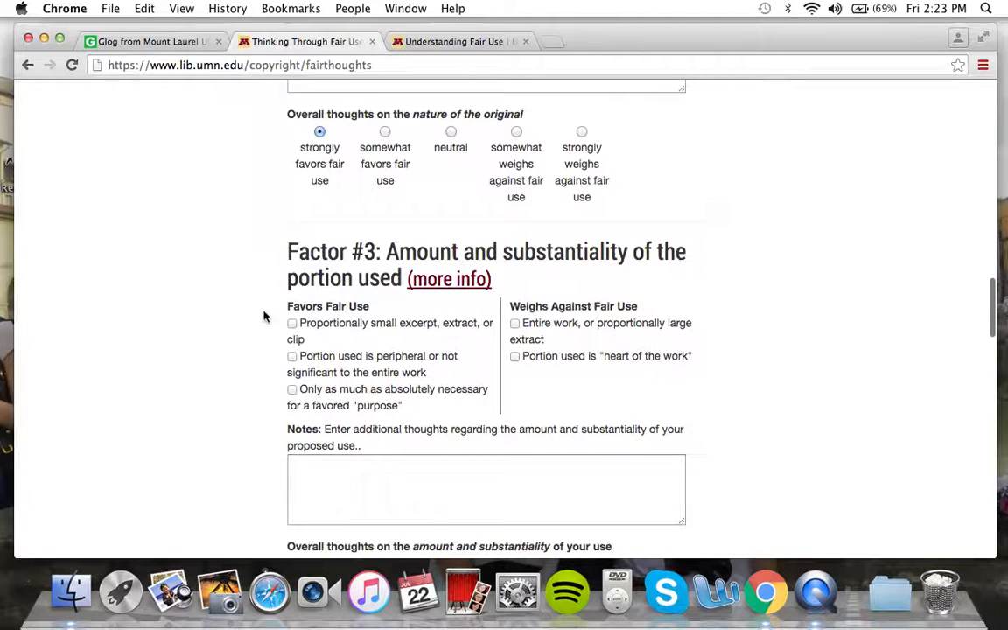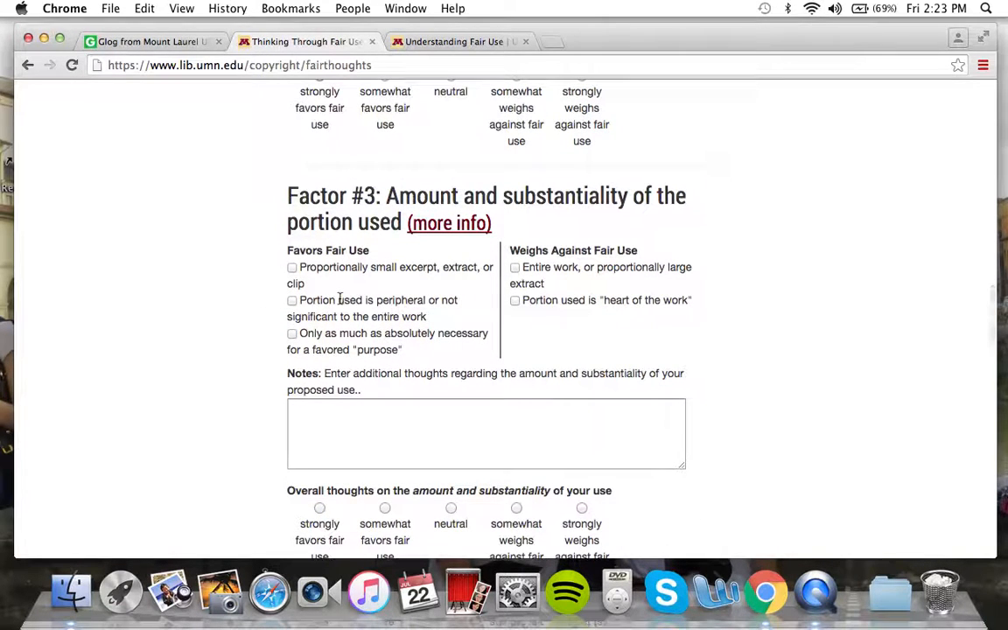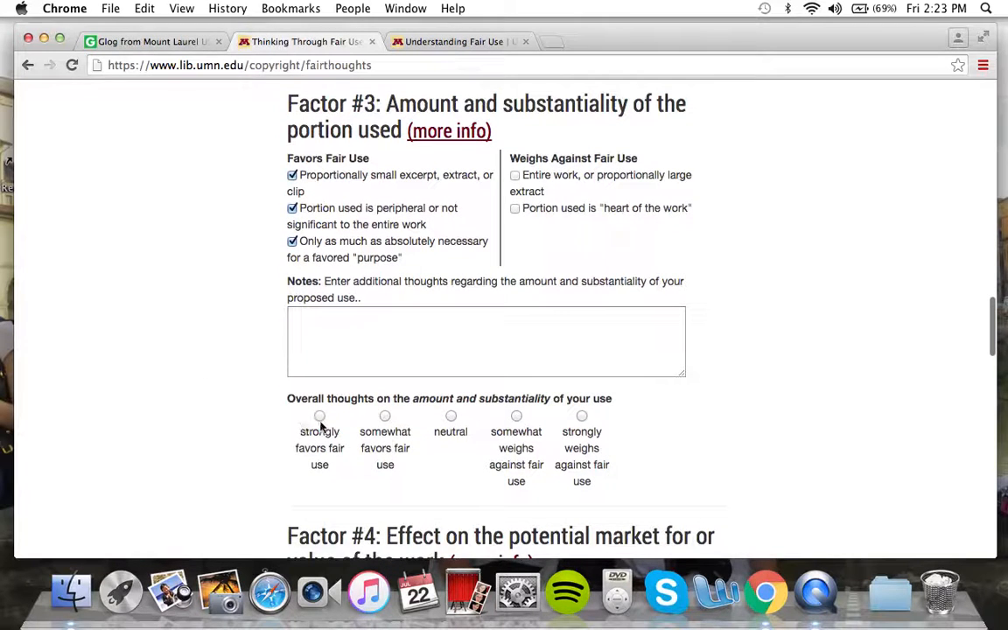So then factor 3, I do only want to use about 10 to 15 minutes, so that would be considered a small excerpt. I'm not using the main heart of the work as it says over here, so I would consider that not significant to the entire work. It's just a scene from it, and I'm only using it for a favored purpose, yes. And so again, I think I'm going to go with strongly favors fair use.